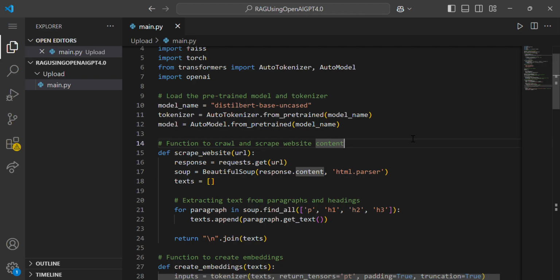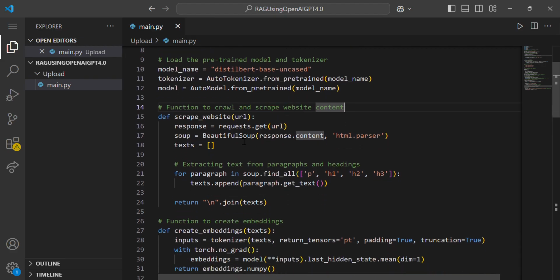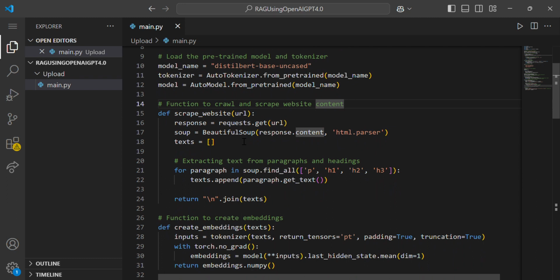The model will be AutoModel, so this type of model name will be attracted. Then we create the function to crawl and scrape the website content. For example, we can use a scrape website function, where the URL will be passed in and the response content will be handled for the particular website.